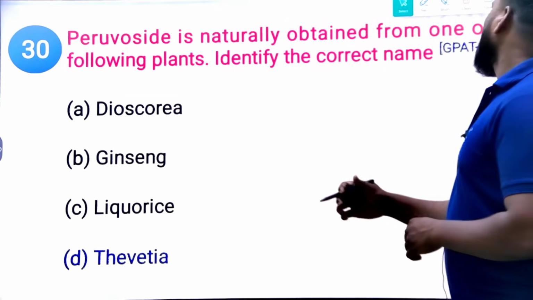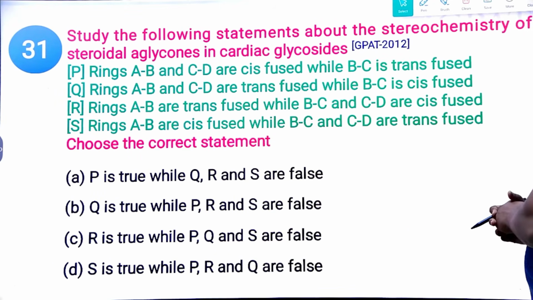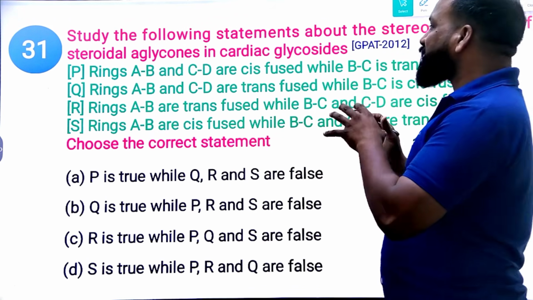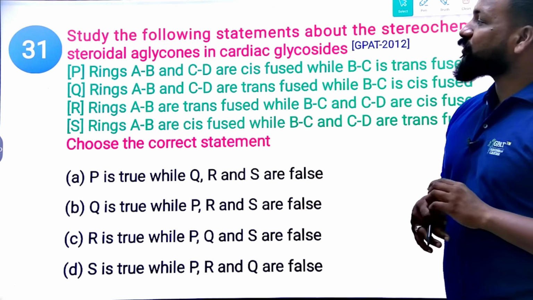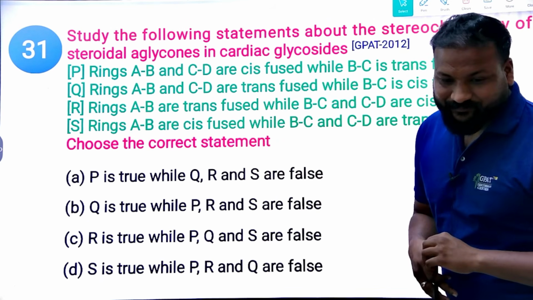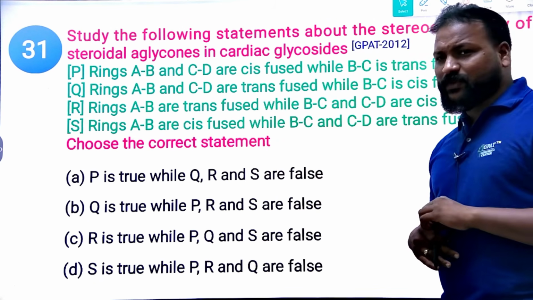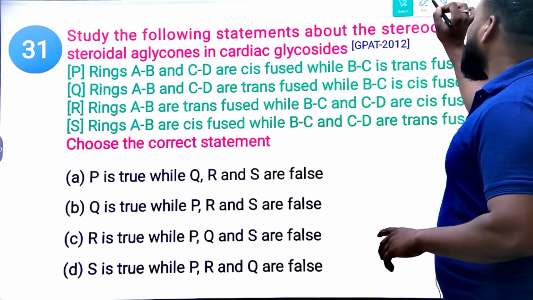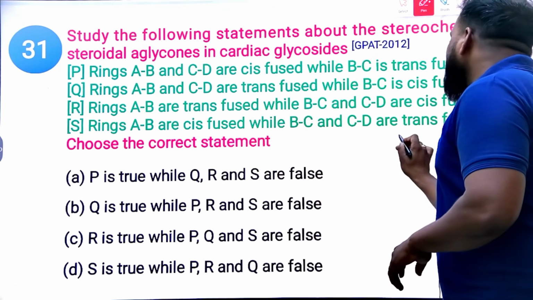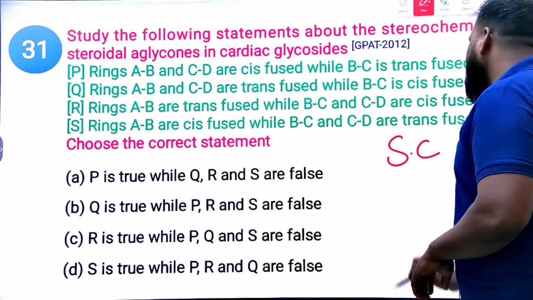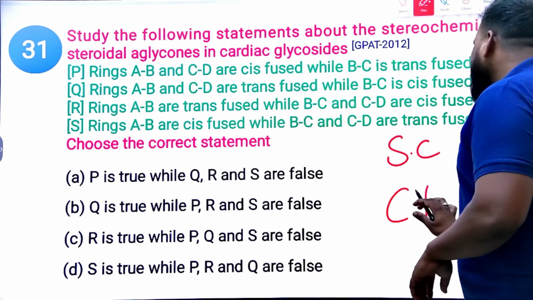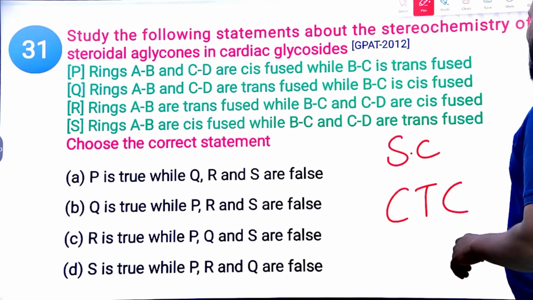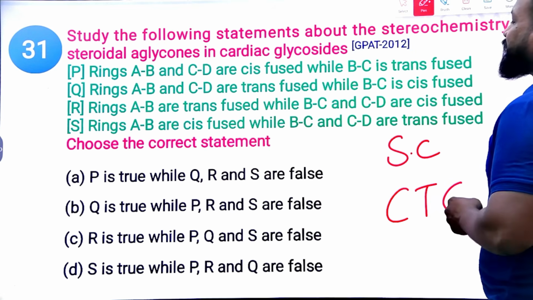Next, study the following statements about the stereochemistry of the steroidal aglycone in cardiac glycosides. So what is the stereochemistry of the cardiac glycosides? I think we have discussed this one. Try to remember one code: CTC. Why? Because here we have three ring fusions, right?